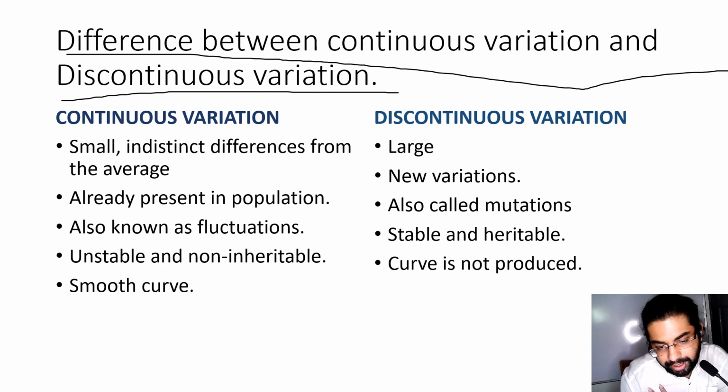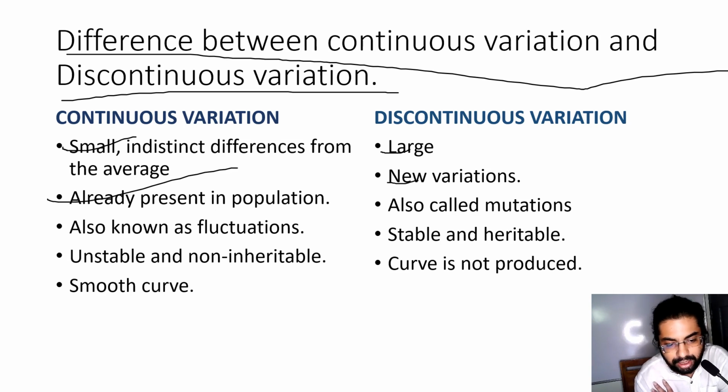Unstable and non-inheritable, curve is not stable and inheritable, smooth curve, and curve is not produced. So these are the differences between continuous variation and discontinuous variation. Every point I have explained in my earlier slides. You just go ahead and you will find.